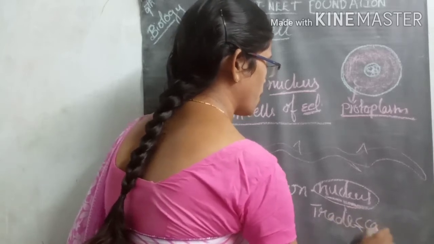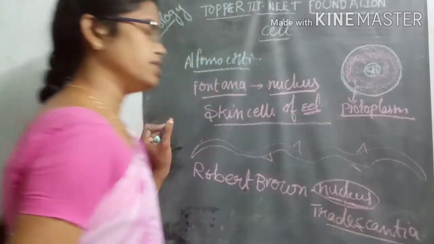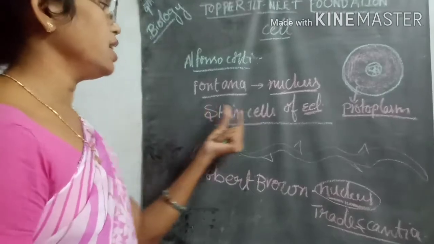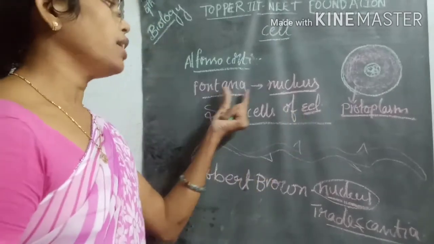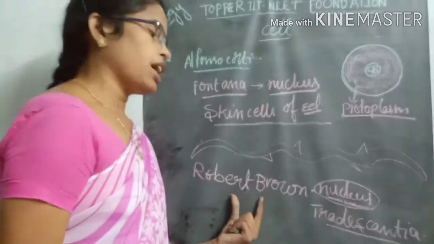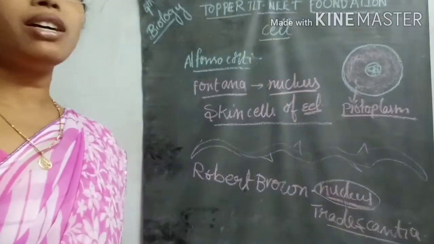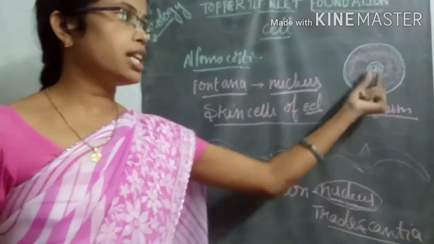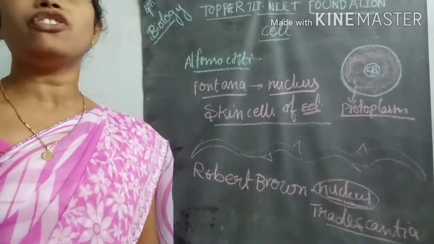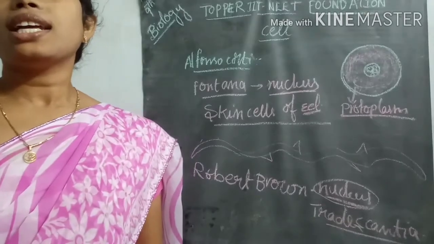Tradescantia. In this plant, he observed the nucleus for the first time. So in the skin cells of eel, Fontana observed the nucleus for the first time. After that, Robert Brown in Tradescantia first observed the nucleus, which is centrally located, and the material inside it is responsible for the inheritance of characteristics.